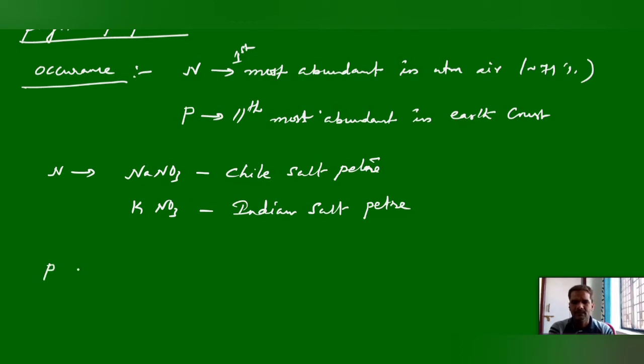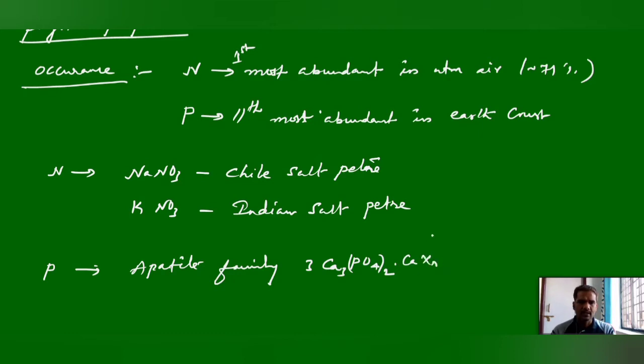Phosphorus in the earth crust mainly exists as phosphates, that is the apatite family. I can take the formula of the apatite family. It exists as calcium phosphate and calcium halide mostly, where X is fluorine, chlorine or hydroxy.